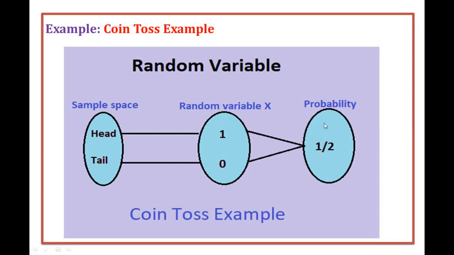You should get less than or equal to 1 only. Why? Because P plus Q equals 1. P means the possibility of head, Q means the possibility of tail. So you get 1 by 2 plus 1 by 2, and the probability value P plus Q equals 1.